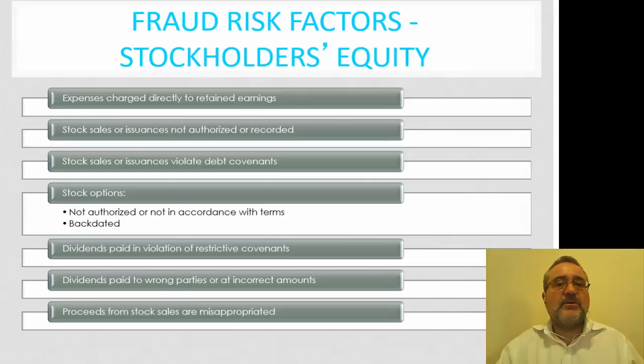When it comes to fraud risk factors related to stockholder equity, we need to consider the expenses that are charged directly to retained earnings. There in fact may be appropriate transactions there, but we want to make sure that these transactions are done appropriately, in such a way that we determine that the organization is not hiding expenses and attempting to charge these through the other comprehensive income as opposed to directly to the income statement.